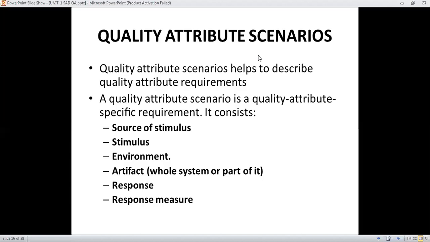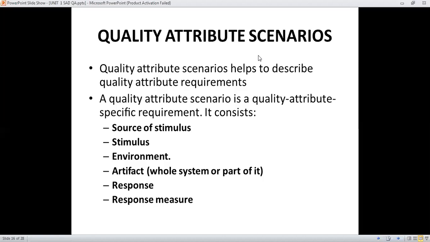Suppose we are launching a shopping website, and for one object Flipkart offers some amount, then Amazon offers some amount. We have to pick the current condition which arrives in a particular system architecture. That condition is known as the stimulus, and who generated that condition is known as the source of stimulus.